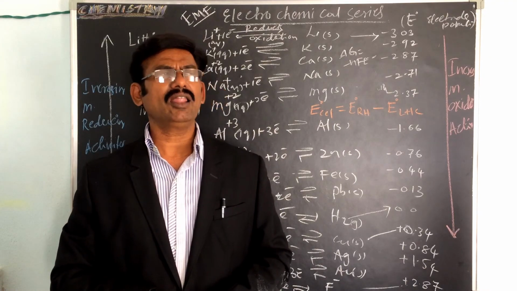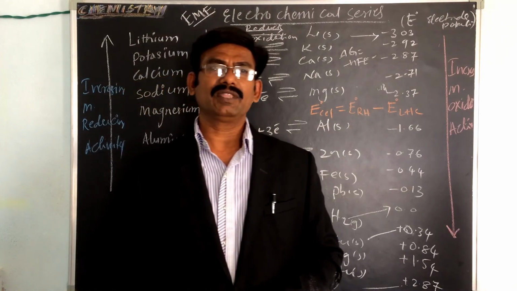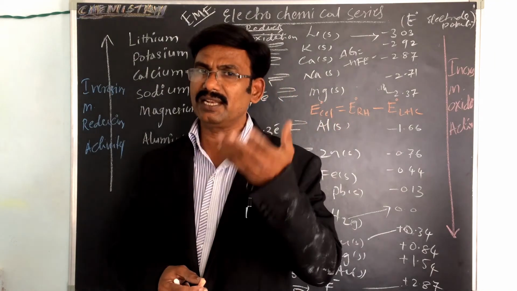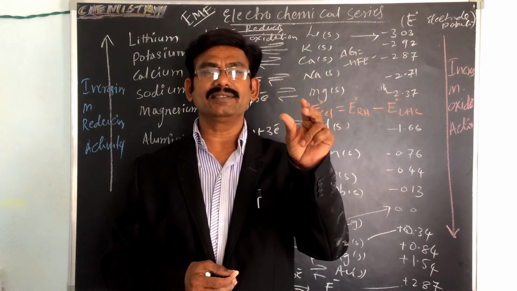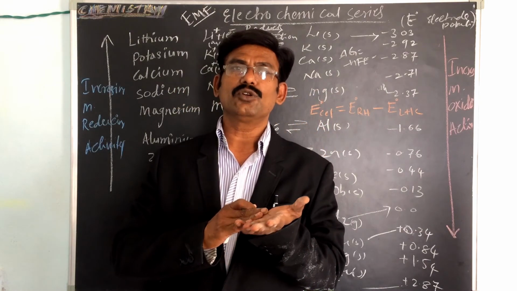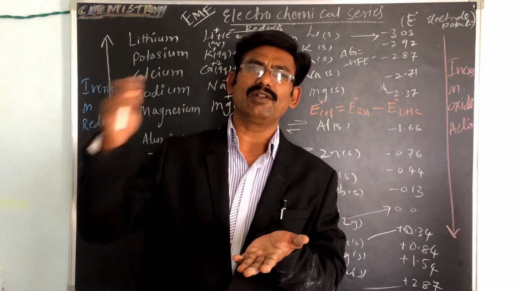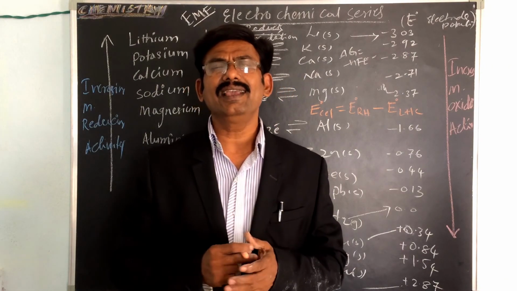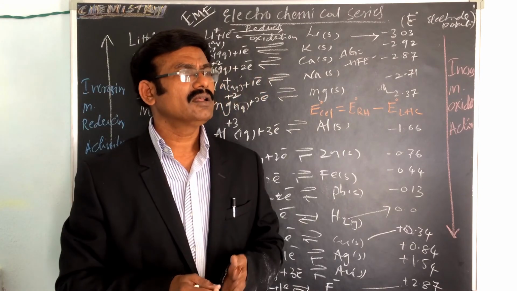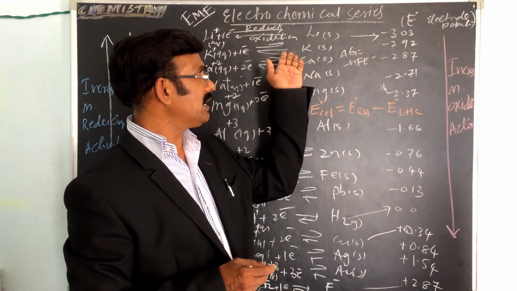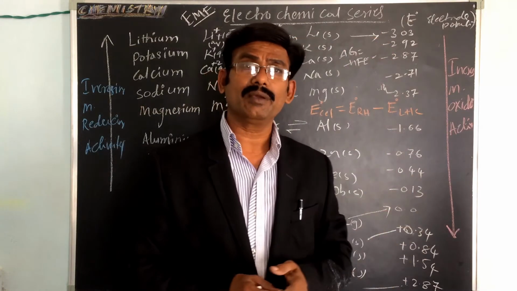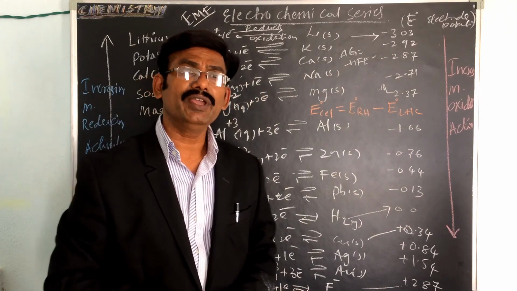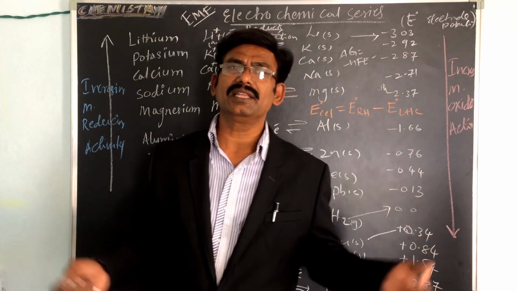All of that depends on the electrode potential. For example, a gold coating, or one gram of gold, has iron inside. There is gold coating, silver coating, copper coating, but inside the iron is there. All these applications are based on this electrochemical series.